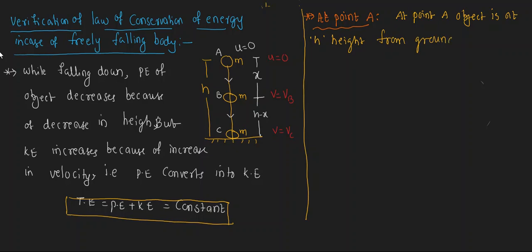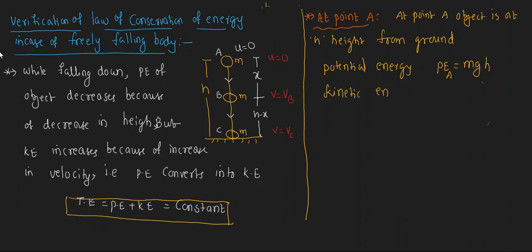Now let us start. The potential energy of the object at point A, we have to find out. How can we calculate potential energy? We can consider potential energy PE suffix A. The potential energy formula is mgh. The height is h, so the potential energy is mgh. Then we can find out the kinetic energy.